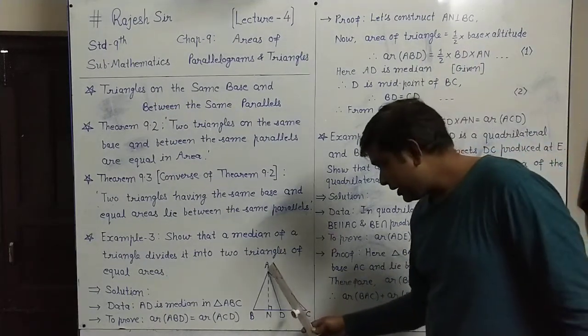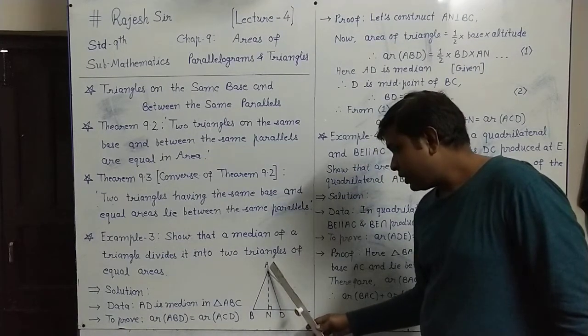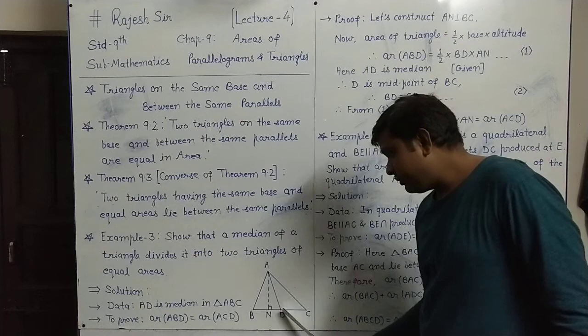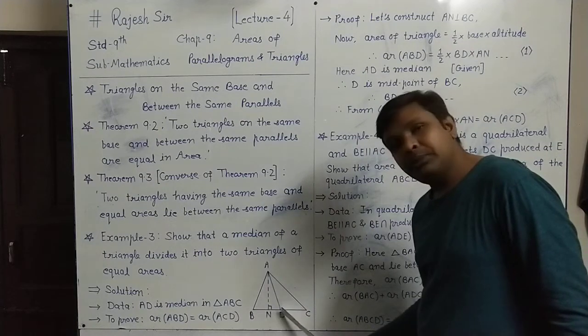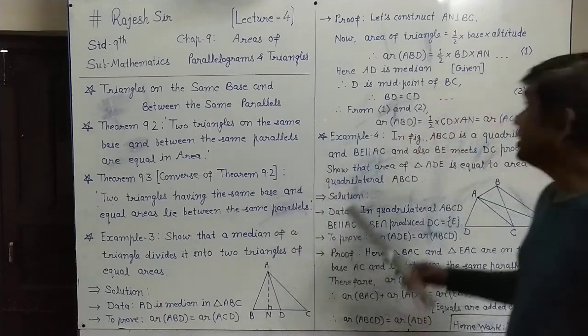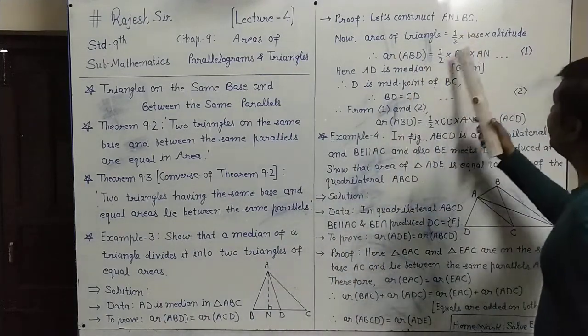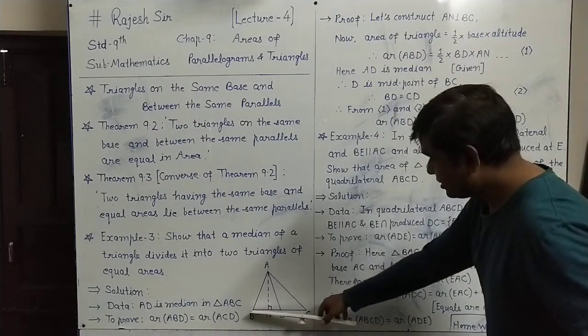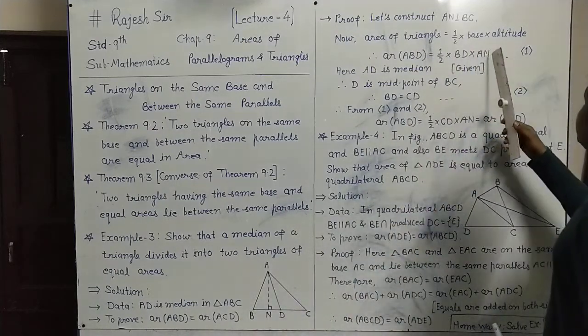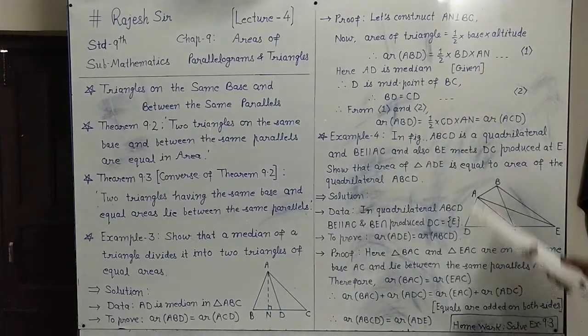You can see this triangle ABD. So its area equals half, its base is BD. If you consider BD as base, then the corresponding altitude on that is AN. So area of ABD equals half into BD into AN. Call this result 1.